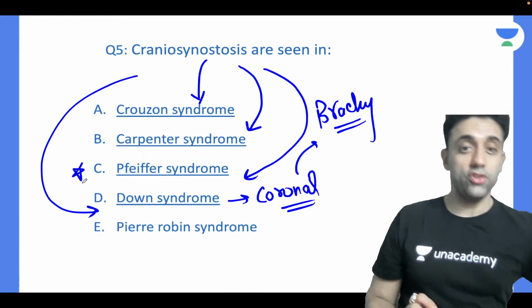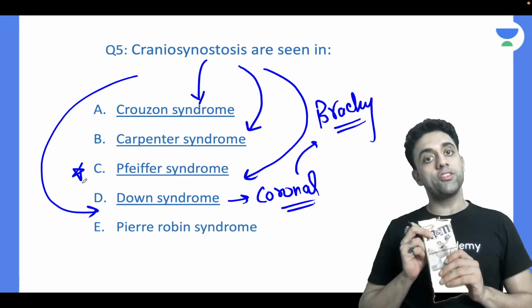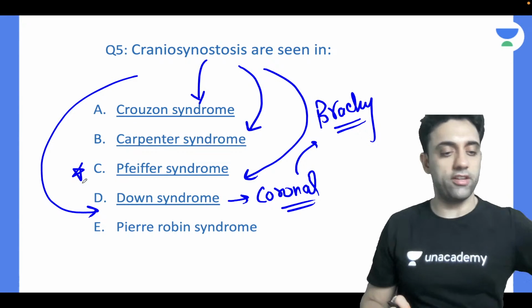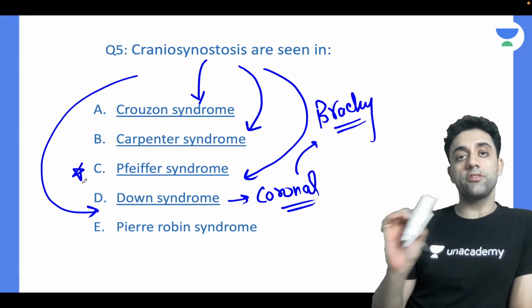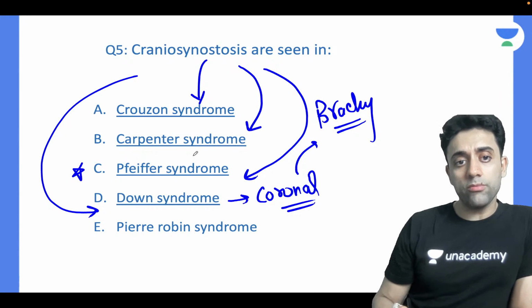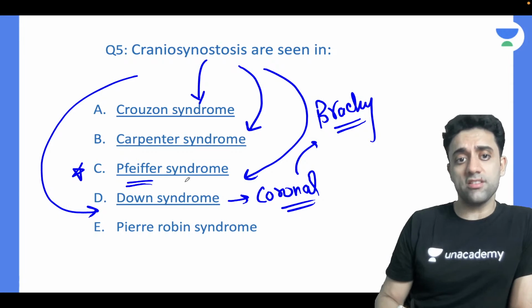Okay. Do you want this M&M peanut chocolate? In your dream also, I will not give you. Okay, so tell me now. I'll give you my hanky if you want. Hanky I can give you. I will not give chocolate. As simple as that. I'll give you my hanky if you can tell me about Pfeiffer syndrome.